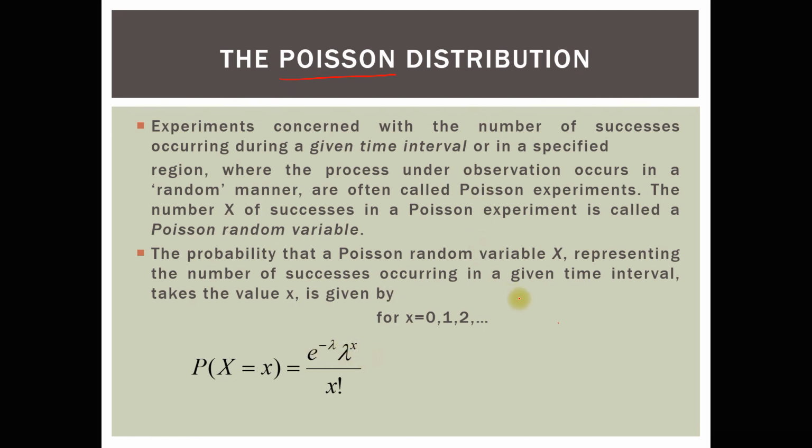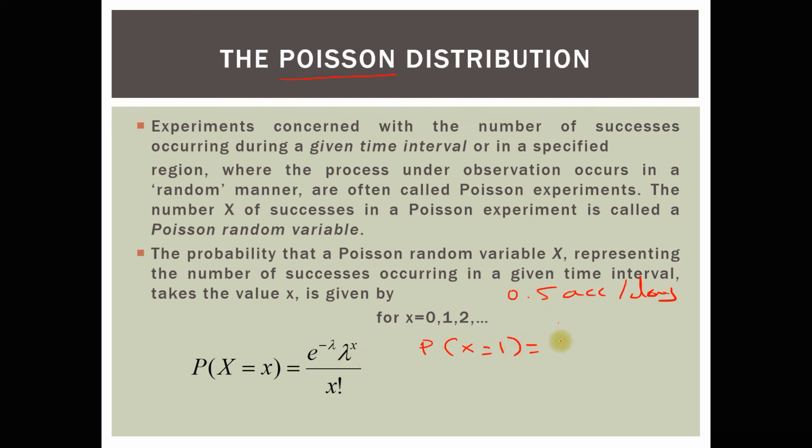So if I am interested in, let's suppose there are 0.5 accidents per day, and I'm interested in the probability of having one accident on a certain day, in a particular day at the roundabout of, let's suppose, Réduit.